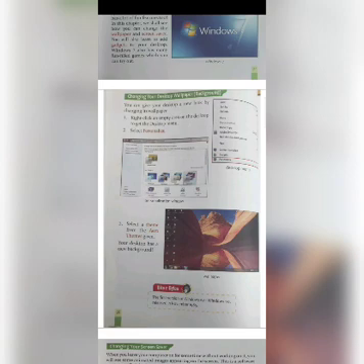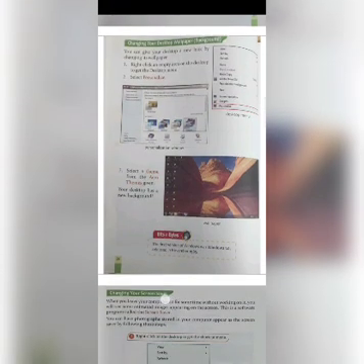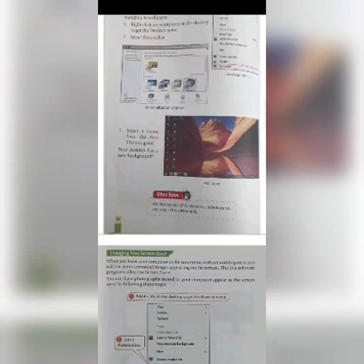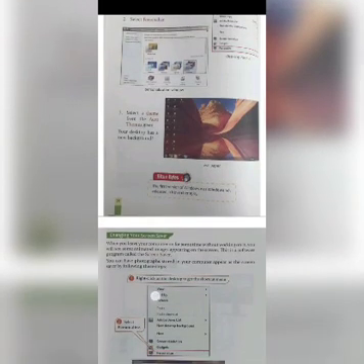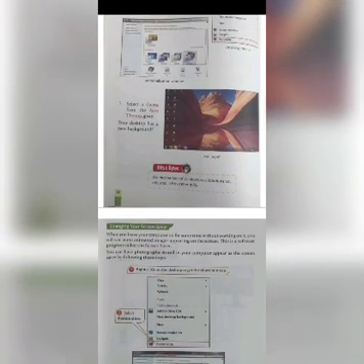Now your new background wallpaper is saved. The first version of Windows was Windows 1.0, released in November 1985.